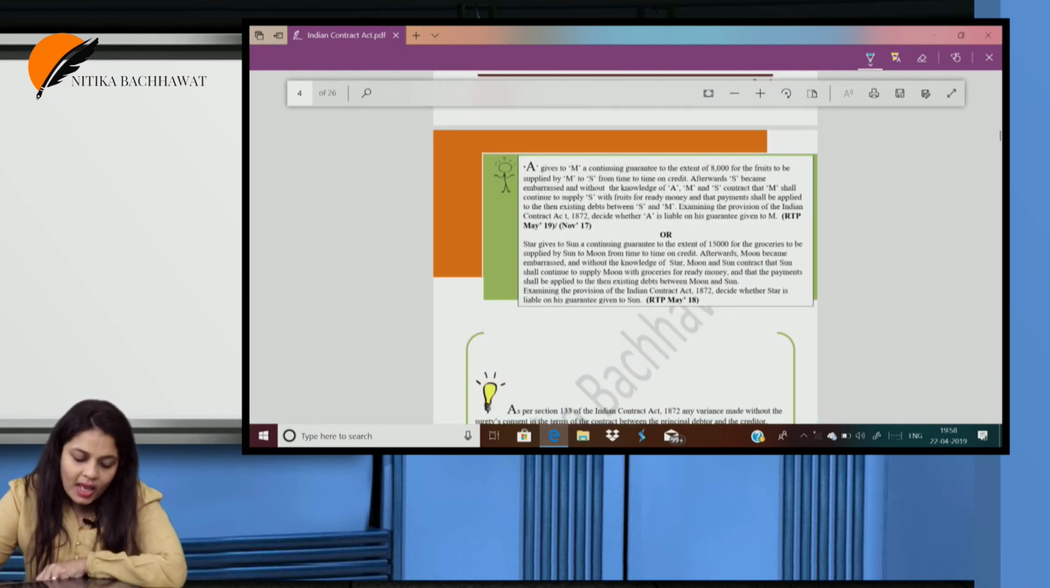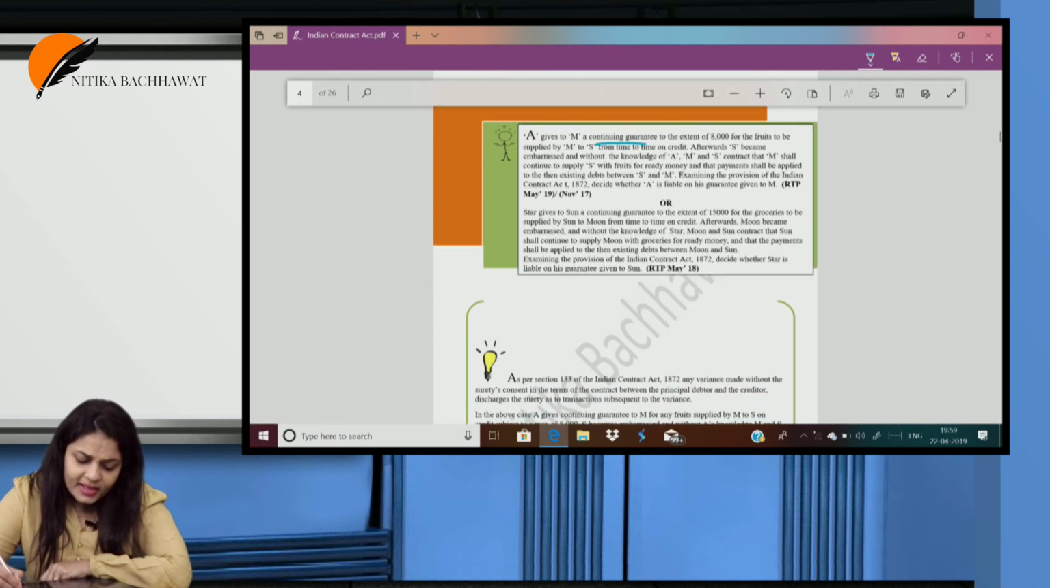Okay, the next question. A gives to M a continuing guarantee to the extent of 8,000. Is it a continuing guarantee? Yes. It can be restricted to a certain period of time or a certain amount. It is for the fruits to be supplied by M to S from time to time on credit. Afterwards, S becomes embarrassed and without the knowledge of A, M and S contract that M shall continue to supply S with fruits for ready money and that payment shall be adjusted to the existing debts between S and M. Examining the provisions of the Indian Contract Act 1872, decide whether A is liable on the guarantee given to M.